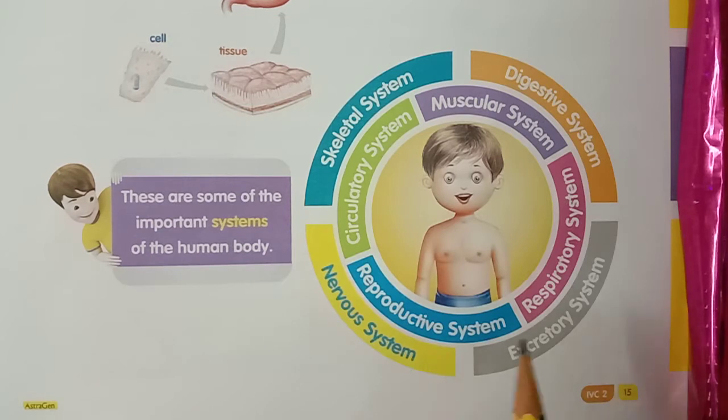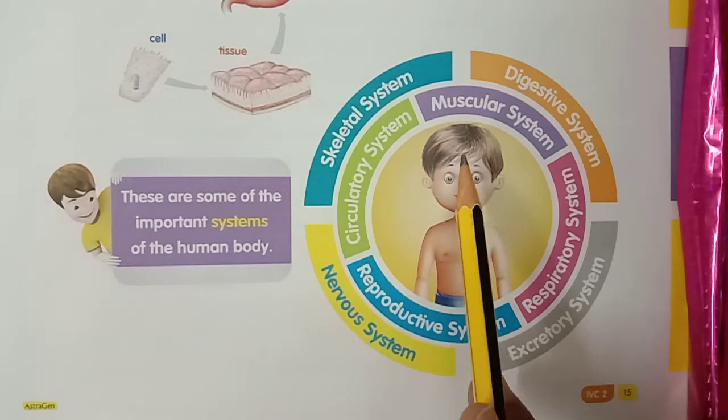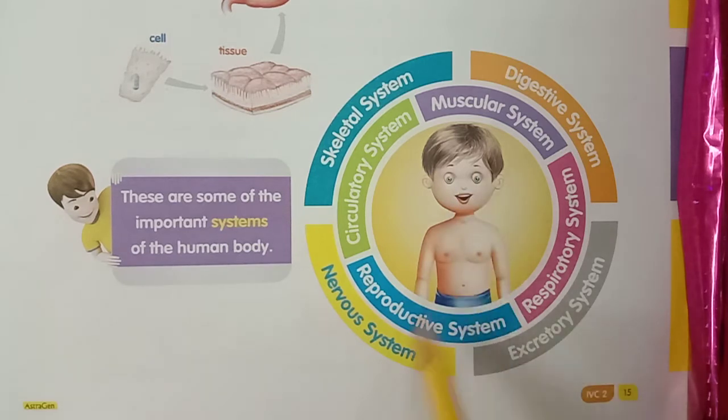Next, these are some of the important systems of the human body. What are they? Digestive system, circulatory system, respiratory system, reproductive system, muscular system, excretory system, nervous system, skeletal system. Okay, children?